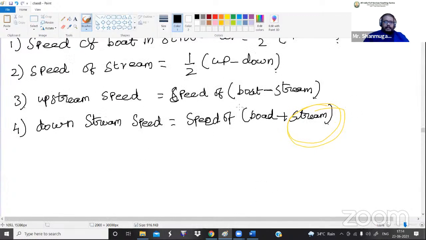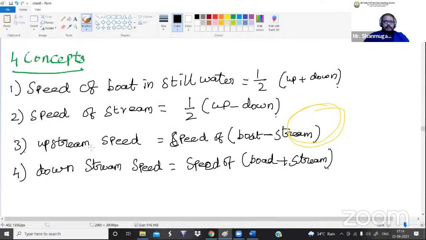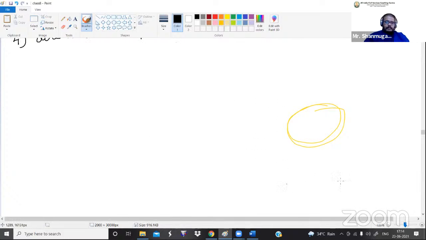Guys, listen here. Why have I written boat minus stream? Because this is upstream speed. We are going against the stream. The stream reduces the boat speed. That is why here we have written boat minus stream. Got it? Downstream speed will increase the speed of the boat. So that is why here we have written speed of a boat plus speed of the stream. So these are the four important formulas that you have to remember in the boats and stream concept. Got it? Fine. So now we can go for the problems. That is problem number 1.